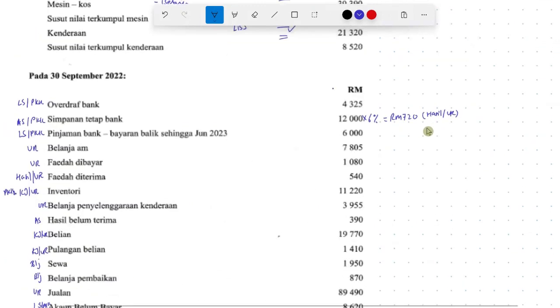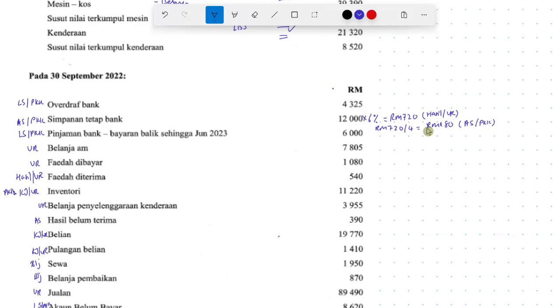So the final quarter, so every 3 months, 1 year has 4 times of 3 months, right? So the last quarter, this one divided by 4, the last quarter, the 180 ringgit faedah belum diterima. This one belum diterima will become reflected as asset semasa inside the PKK, right?